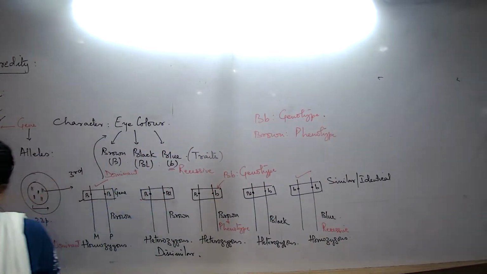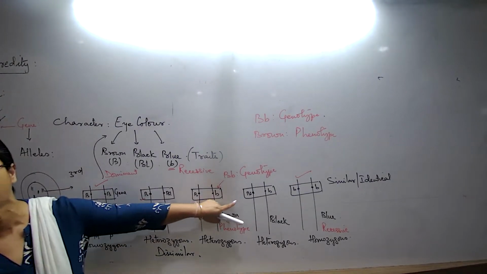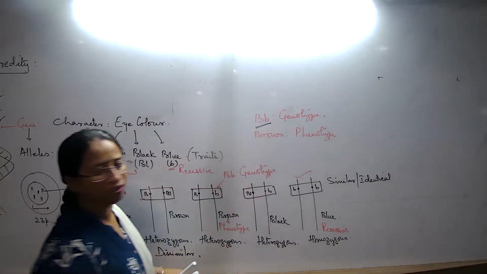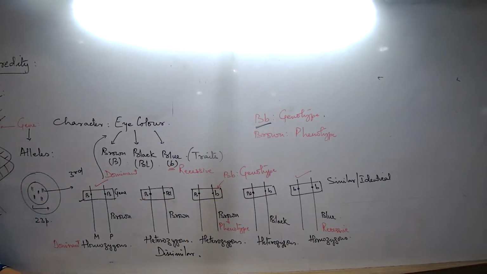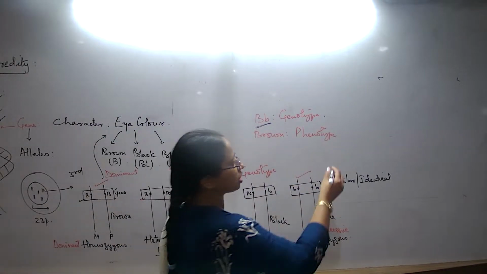So what is meant by genotype? The allele combination. The allele pair, the pair of alleles that is there for a gene, that is known as genotype. And that is always expressed like this in the form of letters. And these pair of alleles are always going to give rise to certain phenotype. That can be the color of the hair and the skin and the eye and the shape of the nose and the height, etc. So that feature that we can see, that is what is known as the phenotype.